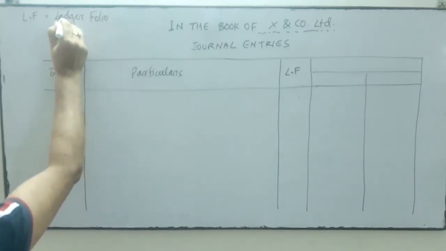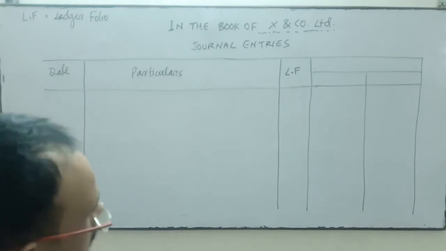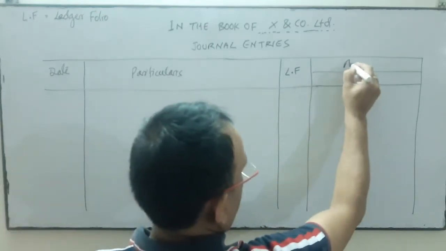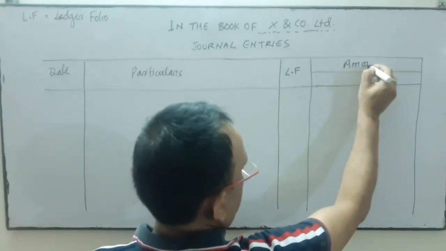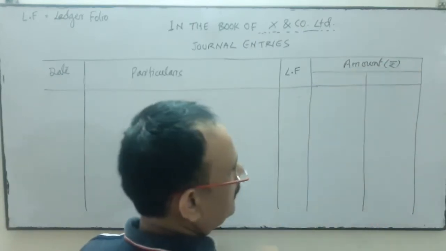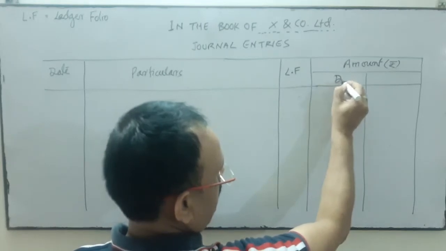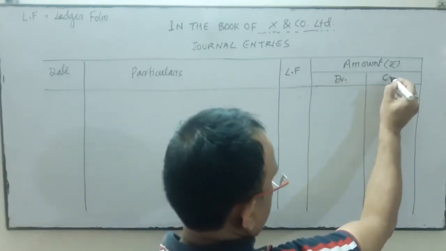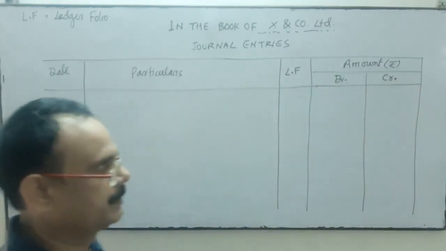LF short is ledger folio. This is for the amount. We will write it in rupees. This side is for the debit amount, and this side is for the credit amount.